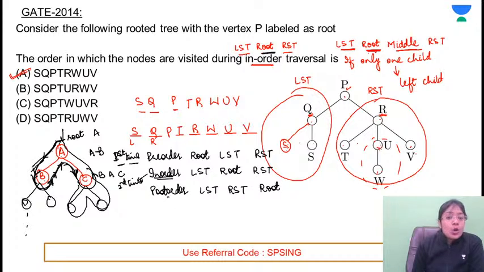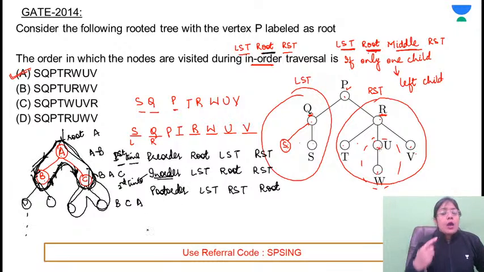Correct? And the same goes with the concept of post order. Post order means when the element is visited for the third time. So first time it is visited, it is returning back, no subtree is there, so B will be printed. A is visited for the second time, then C, now when it is returning back, this is visited for the third time. So now A will be printed. So the post order traversal is A. Now same concept you can apply on this tree.